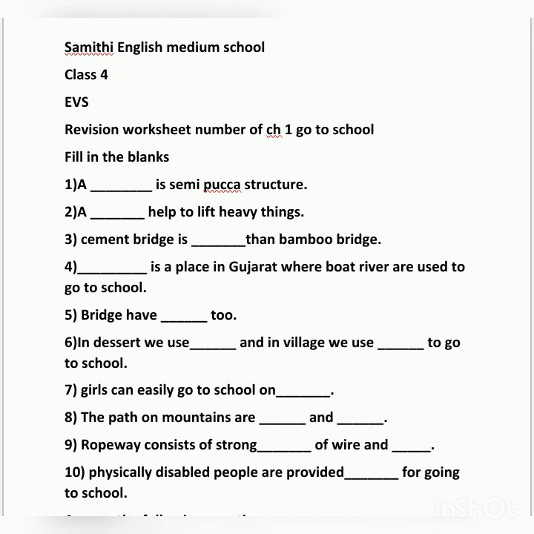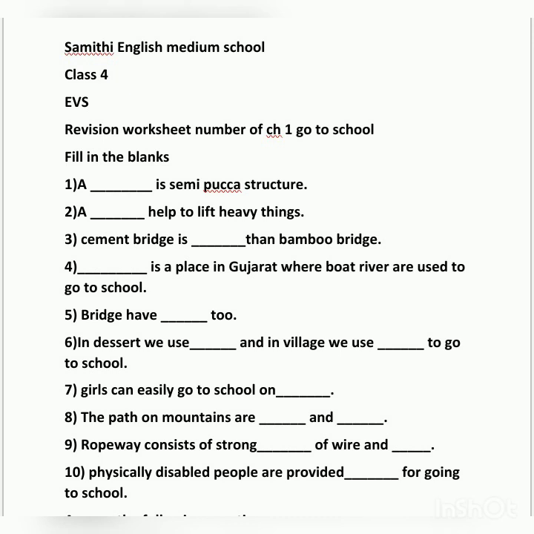Okay. Ropeway consists of a strong rope of dash and dash. Two things are there. Ropeways consist of only two things. Think it and write. Okay. Next, physically disabled people are provided dash for going to school. Okay. What are they provided by the school? Just think about it and write it down.